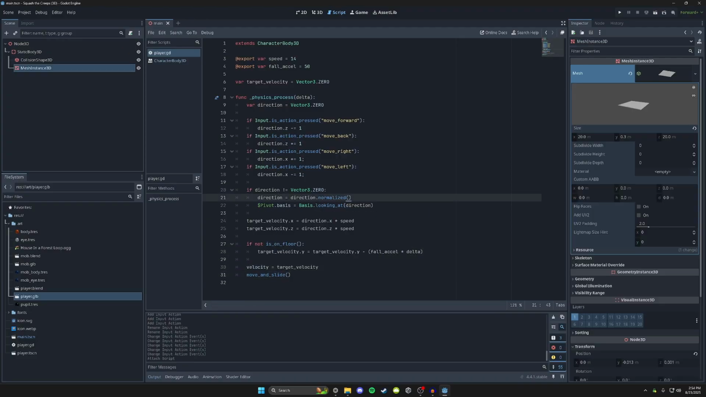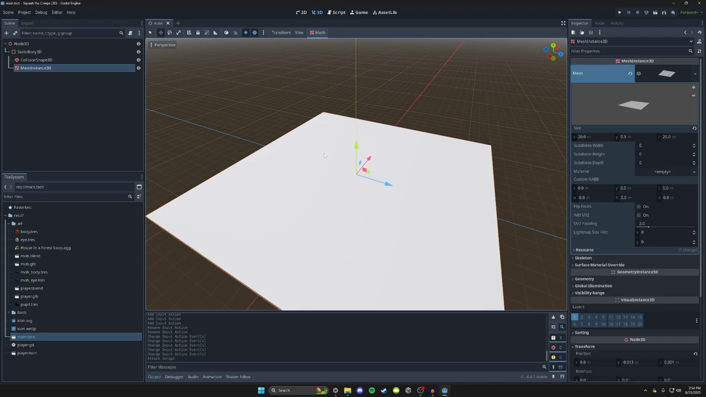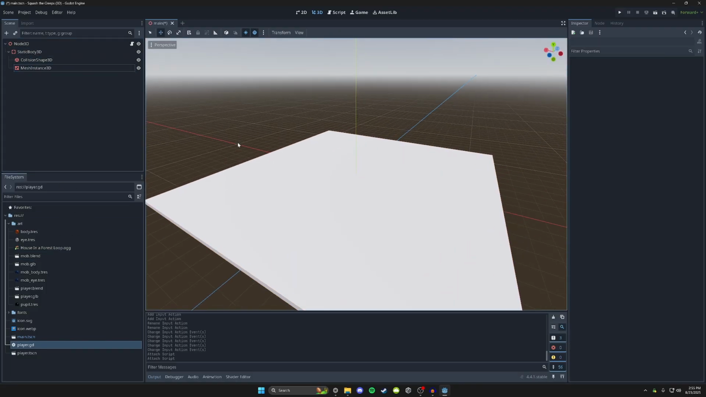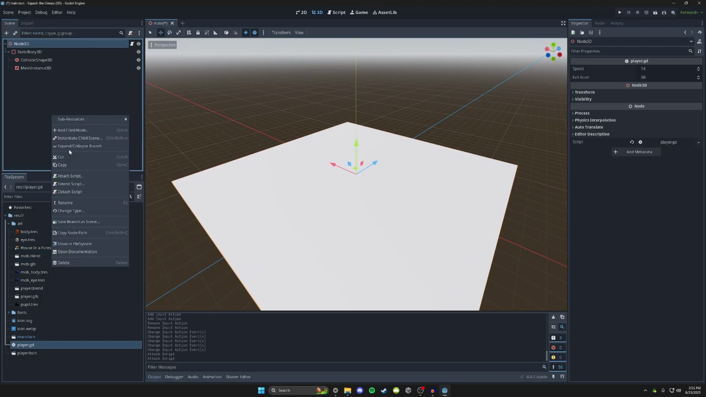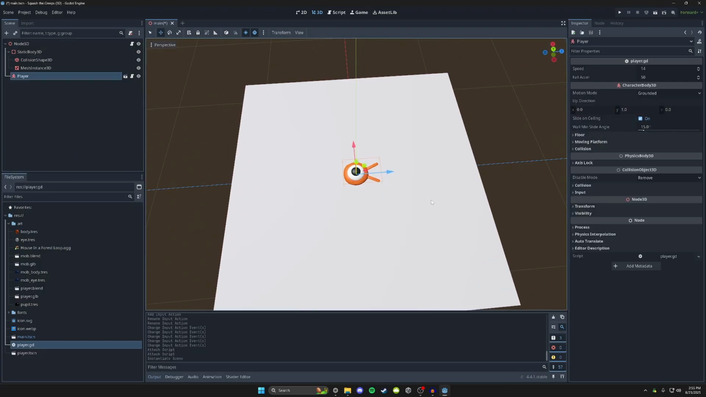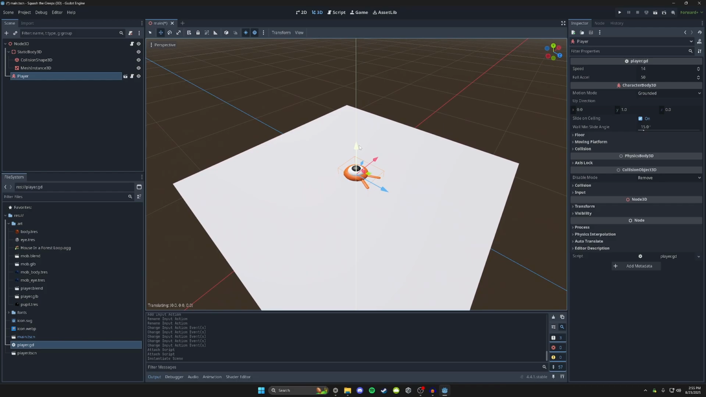So now we can start putting together our very basic scene here. So we have our little ground plane here. Let's go ahead and drag in our player. Nope. Drag in our player. Nope. I don't know where it went. Okay, how do I add things? Instantiate child scene? Aha! Yeah, there we go. Now we're cooking.